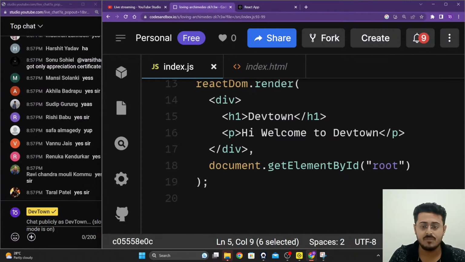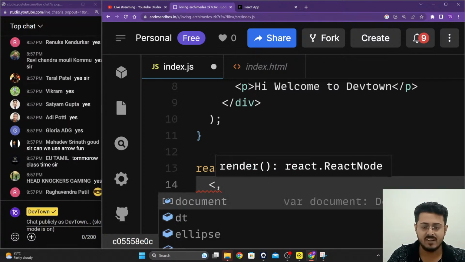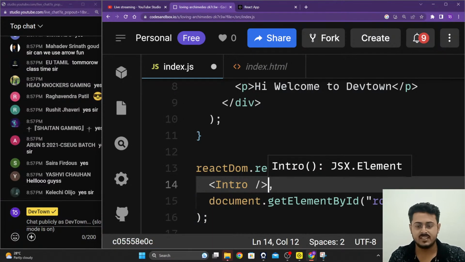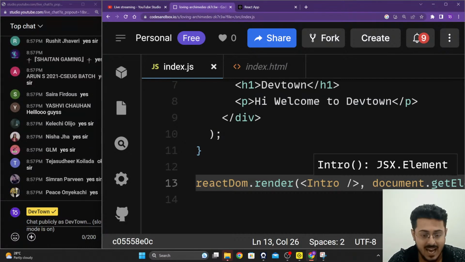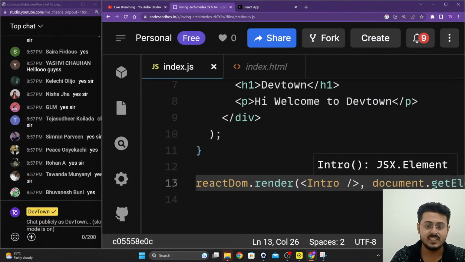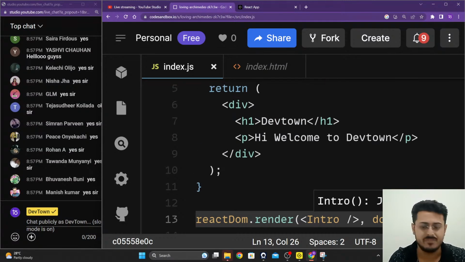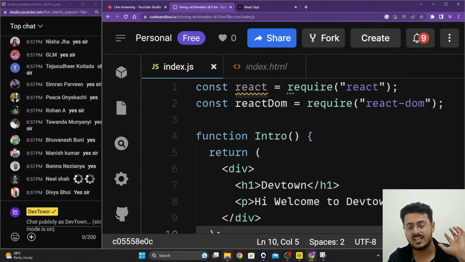And now instead of using this code right over here, we are going to use our component that we have created called intro. That's it. This is how you turn the entire thing into a component. As simple as that, guys. Instead of using your entire code right over here, we have converted it into a very simple component. Now, there's no benefit of this, right? Your same code is still remaining inside the same particular file.